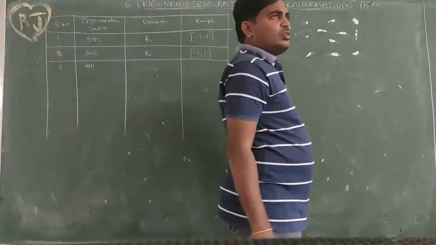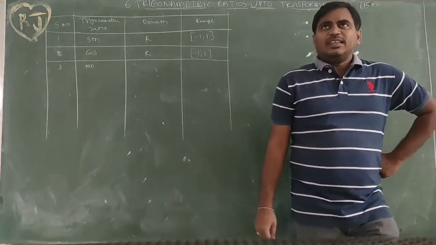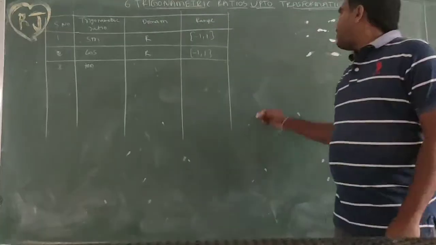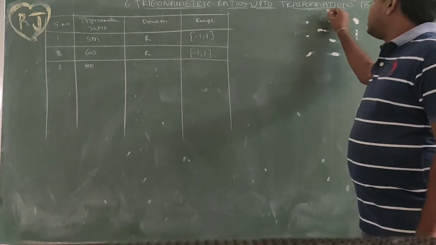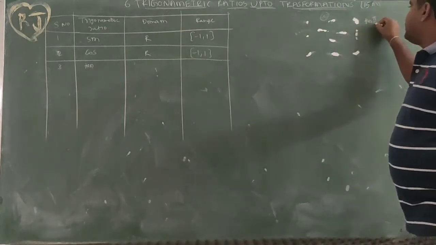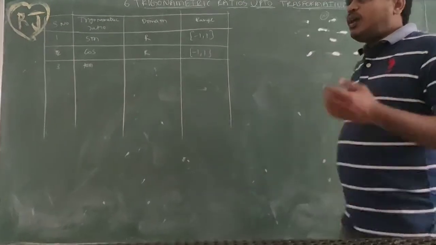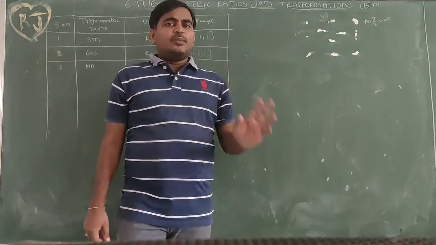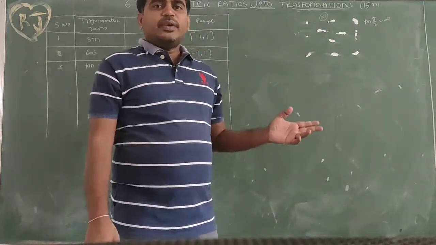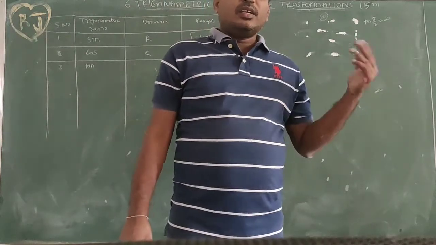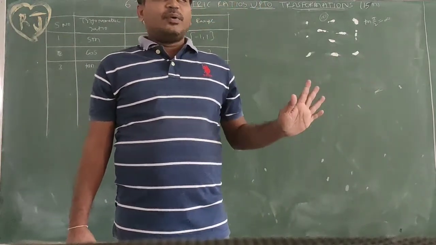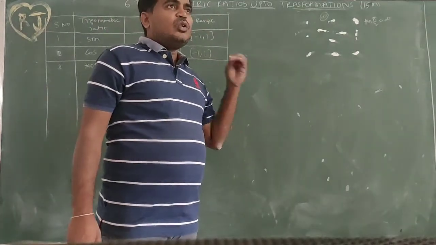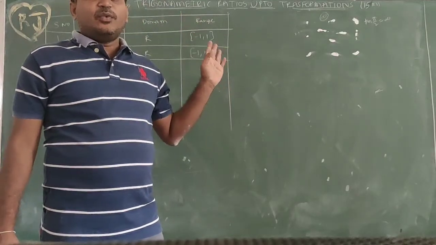If we observe the table, tan does not exist at infinity. Tan pi by 2 value is infinity, so it is undefined, and undefined values we won't take. So at angle pi by 2, tan value does not exist. Not only at pi by 2, at 3 pi by 2 also it is infinity, 5 pi by 2 infinity, 7 pi by 2 infinity. Odd multiples of pi by 2 give infinity. So tan does not exist at odd multiples of pi by 2.